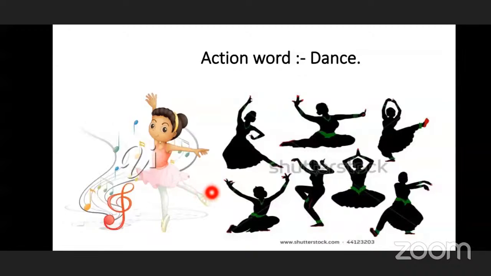Next, dance. So when we dance, children, we dance when we are very happy, or we dance in a program or on the stage in the school. Okay, when there are annual functions, or we dance when we go for wedding parties. So we dance whenever we are very happy, and whenever we want to celebrate things, we dance. So dancing is the action done when we are celebrating things. Okay, so this is the classical based dance.